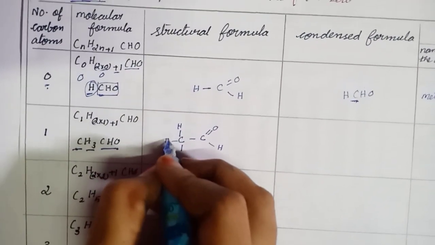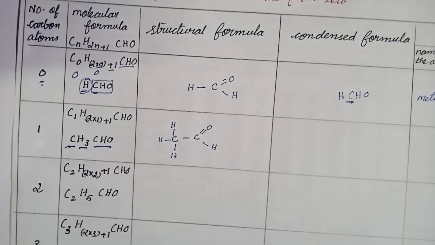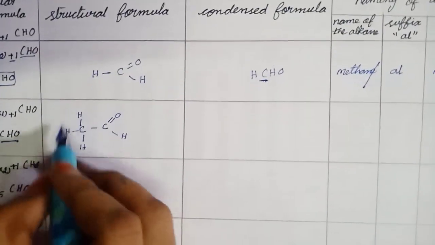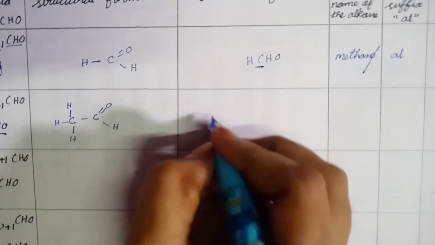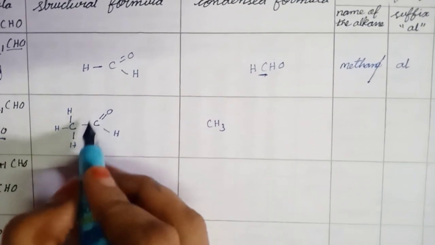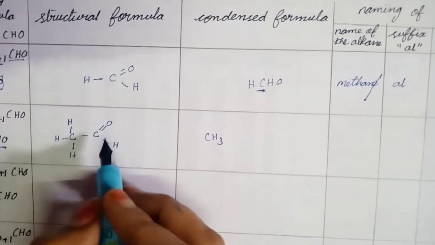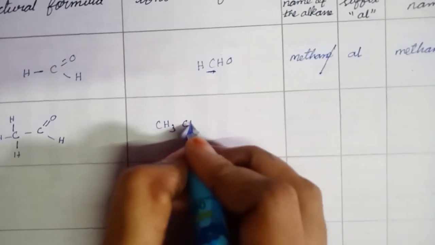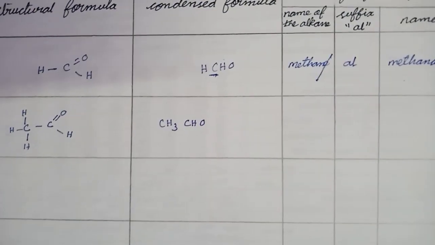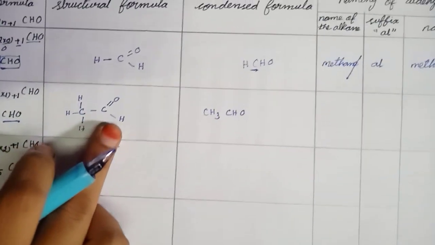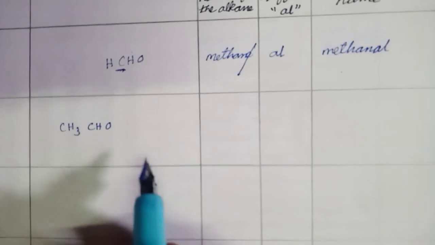Three hydrogen atoms are placed here. So the condensed form: this carbon surrounded by 3 hydrogen atoms is CH3, and the condensed form for the group is CHO. So CH3CHO is the condensed form for this structure. Next, naming.